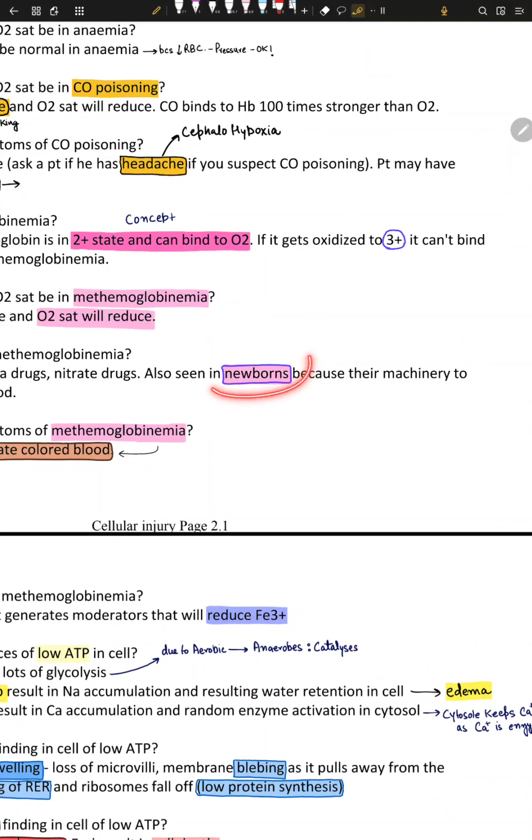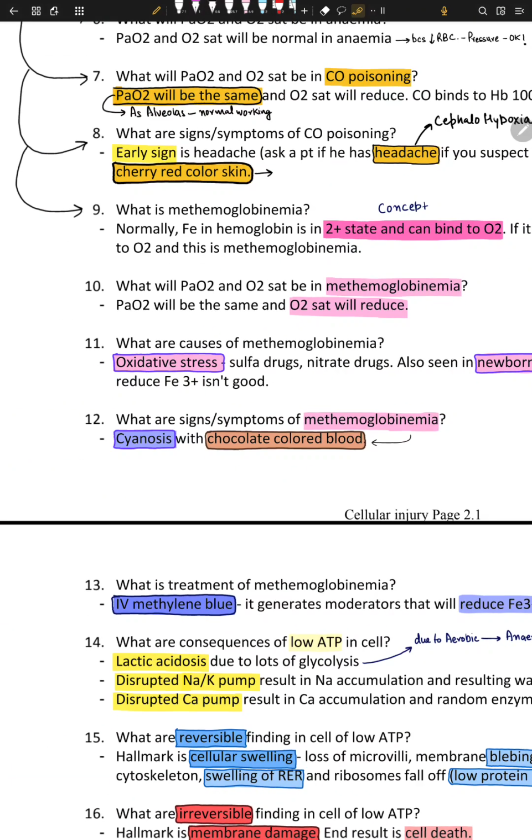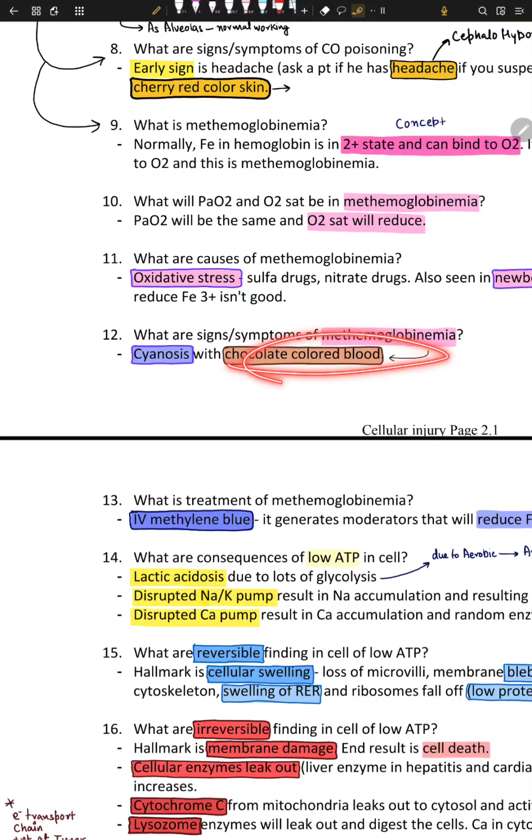We see this a lot in newborns. What are the signs of methemoglobinemia? Number one is cyanosis, the bluish color of the skin, with chocolate colored blood. That's the classic representation: cyanosis with chocolate colored blood.